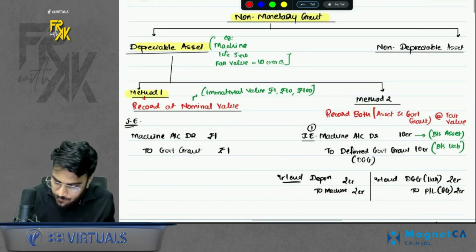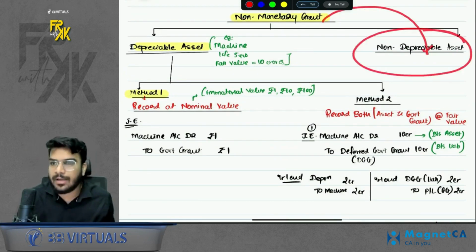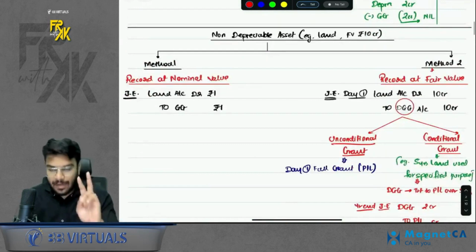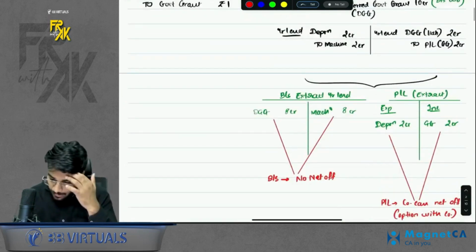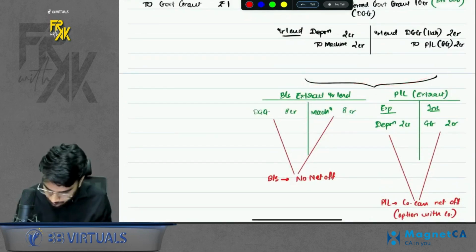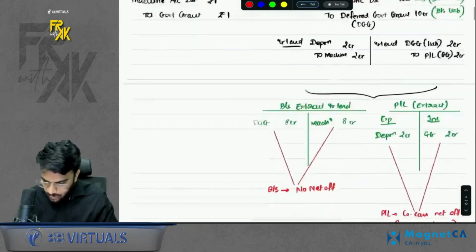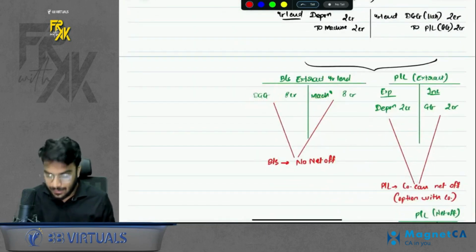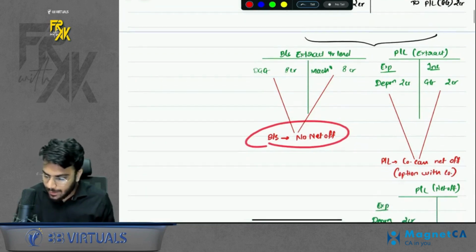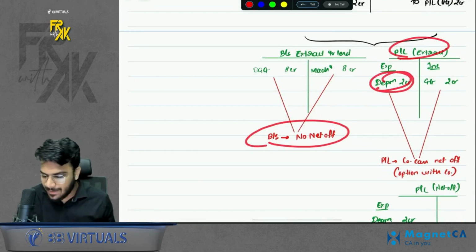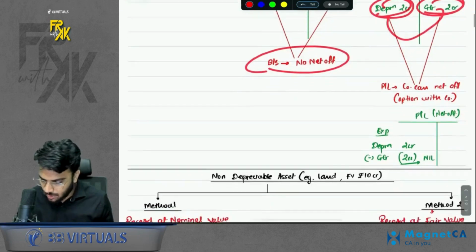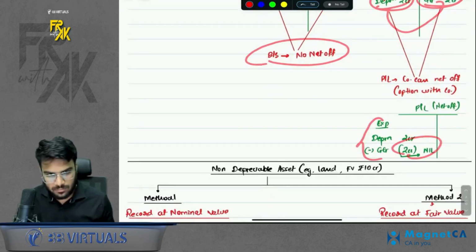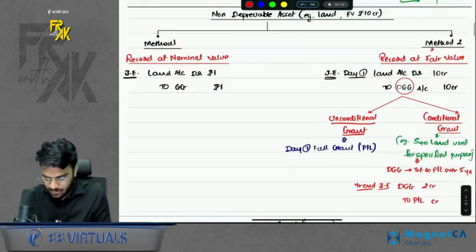What if you received a non-monetary grant for a non-depreciable asset? In that case, again we have two methods. Before proceeding, in the balance sheet, do remember when you are recording at fair value, the DGG and machine will be shown separately. It cannot be netted off. In P&L, the related expense and related income, you can show separately, or you can net them off and show. That is allowed. Now we can proceed.